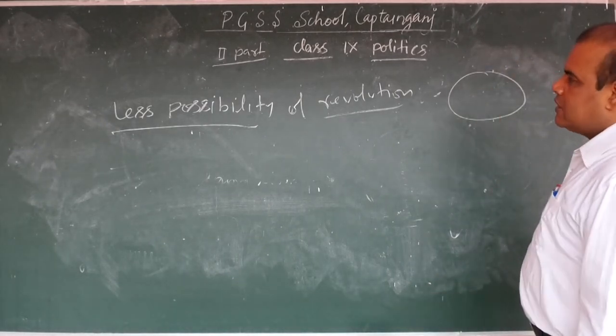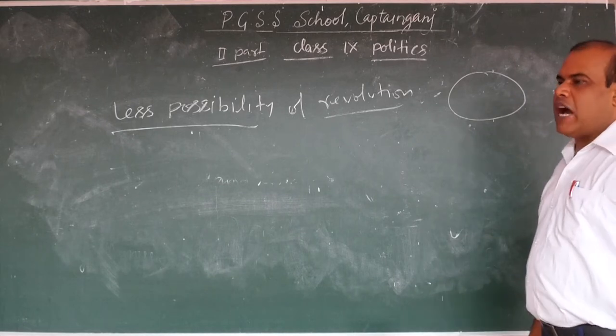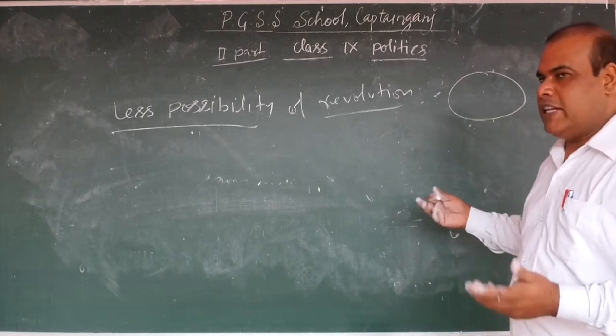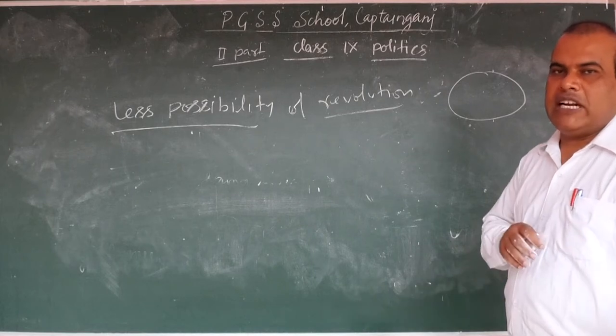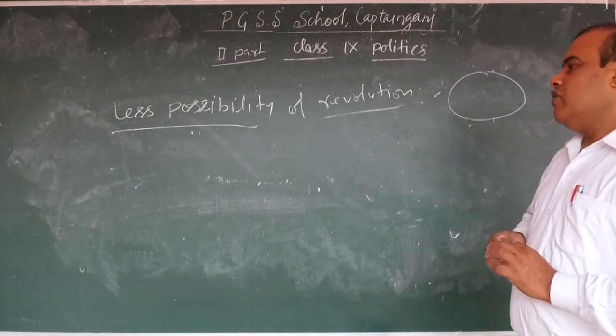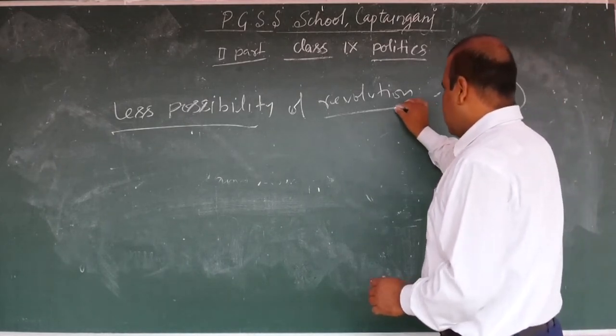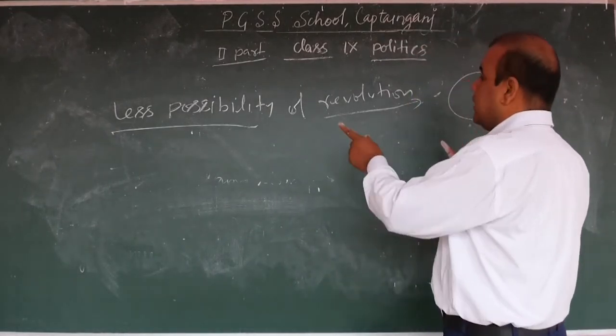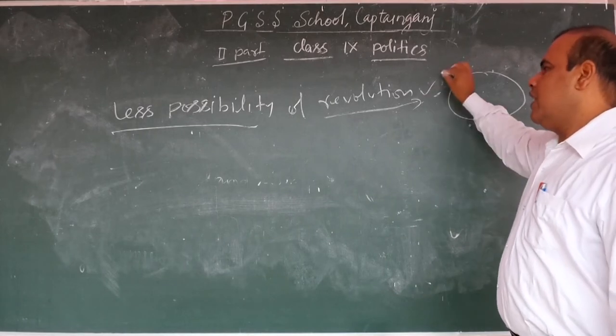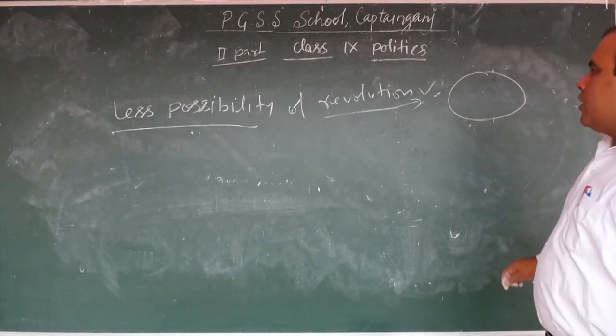And one more thing, in the democratic form of government, there is power sharing. Power is shared among the various groups of society, among various organs of the government, and among the various levels of the government. That's why there is less possibility of conflict and less possibility of revolution.